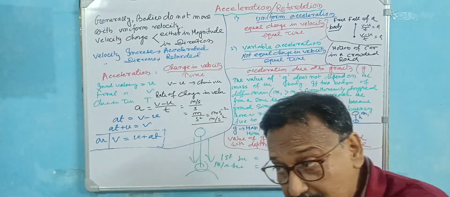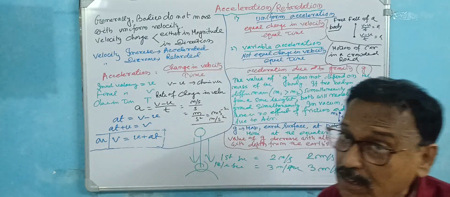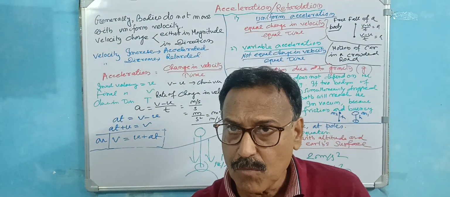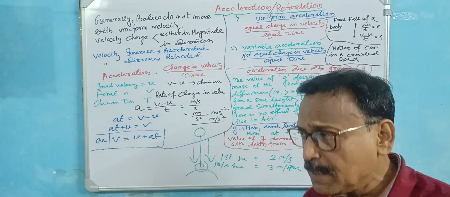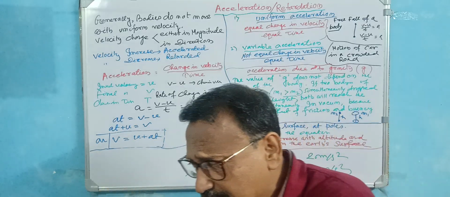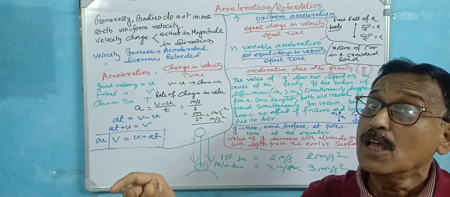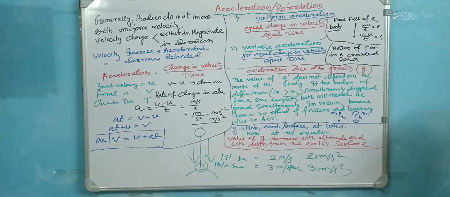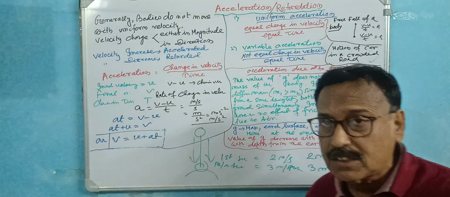So that is a change in velocity, not an equal change in velocity in equal time. In equal time you change your velocity differently. Sometimes very slowly, sometimes very fast. When you speed up, gear up, sometimes very slow. So each and every time there is a different change in velocity in equal time. Because it's a crowded road. For that case, variable acceleration is applicable. Okay. Motion of a car in a crowded road, a very congested area.